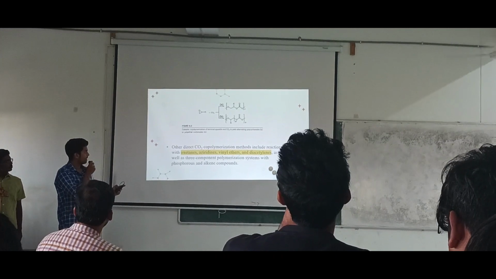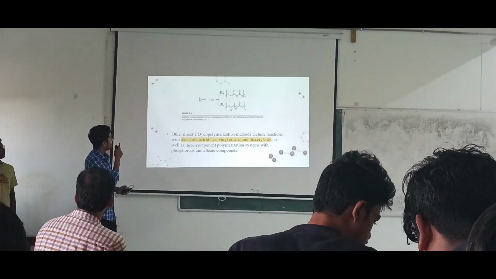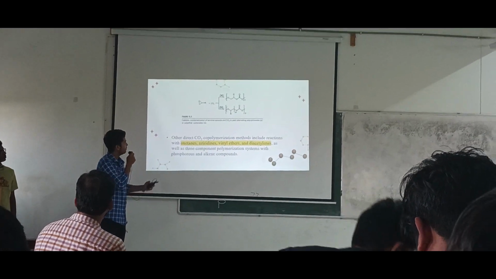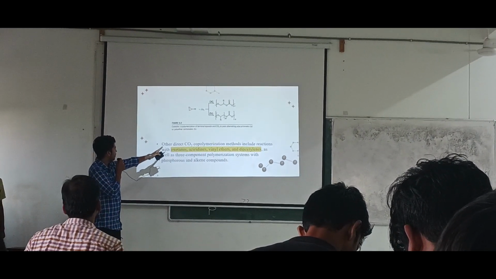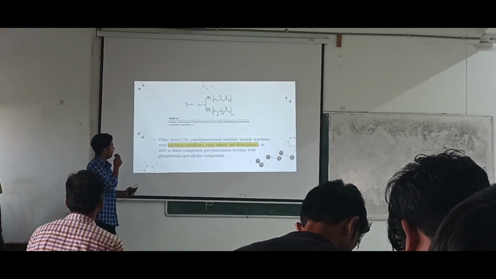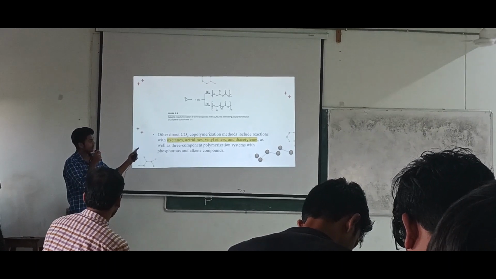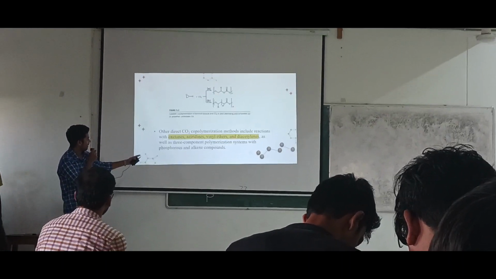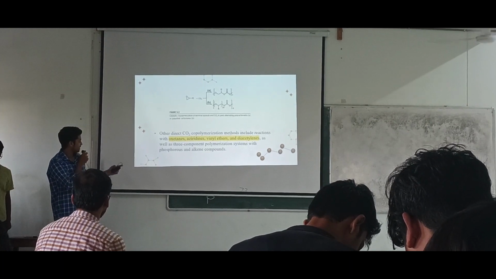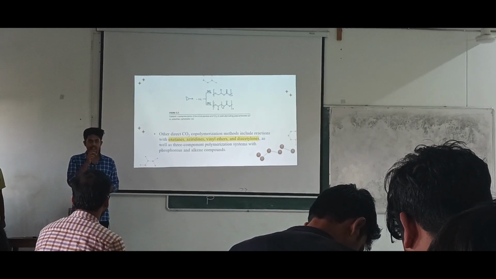So as I was saying, this is the reaction in which the epoxide reacts with carbon dioxide and will give two products: alternating polycarbonate and second one polyether carbonate. In alternating polycarbonate you can see that there is an alternating group structure, and in the polyether carbonate you can see the polyether group there. And these are the reactants, like oxetanes, aziridines, vinyl ethers and diesters.